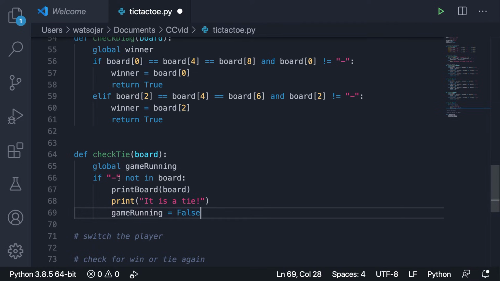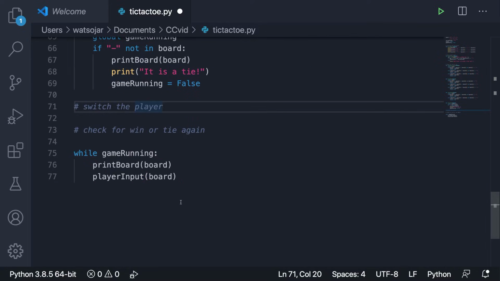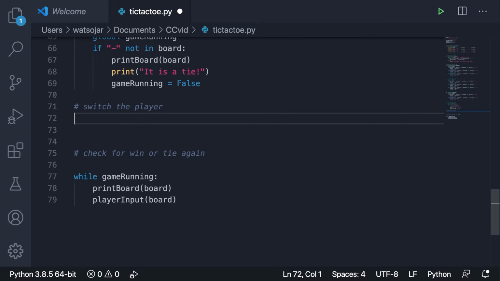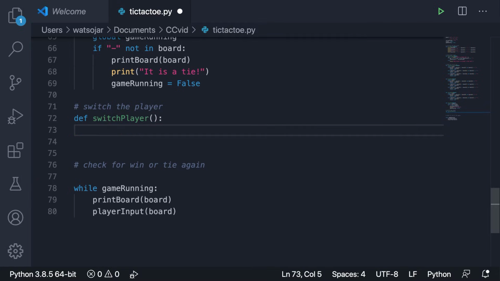All right, so all we got to do is, since it's a list, we can check to see if that list contains this value, and if it doesn't, then we know that all the positions are taken up and there's not any winner, so there must be a tie. Okay, so now that we've done this, we are ready to switch the player. So let's come down here and make that new function, switch player. We don't need to pass any arguments into this because we're not going to be making any modifications to the board, and this will be very easy to do.